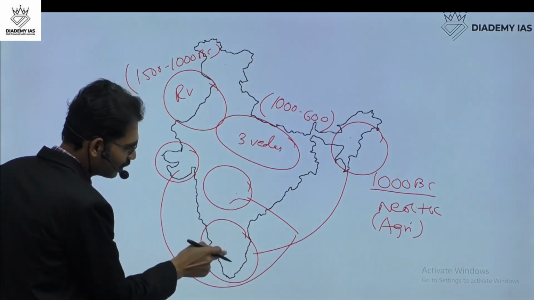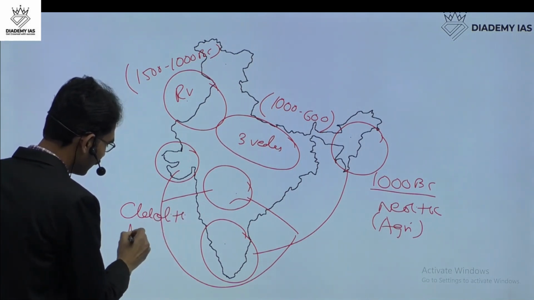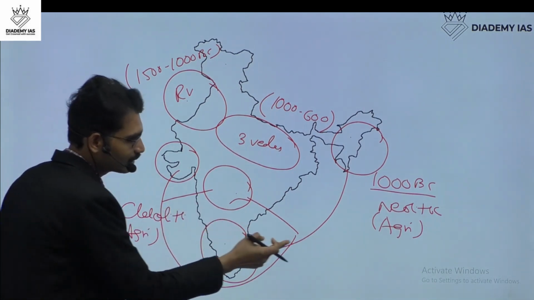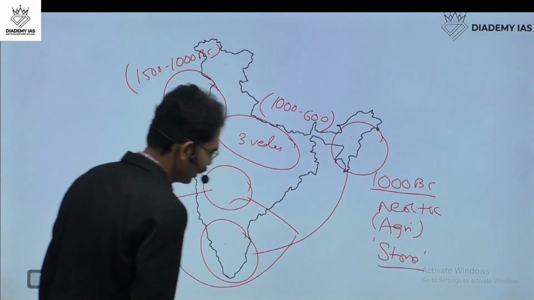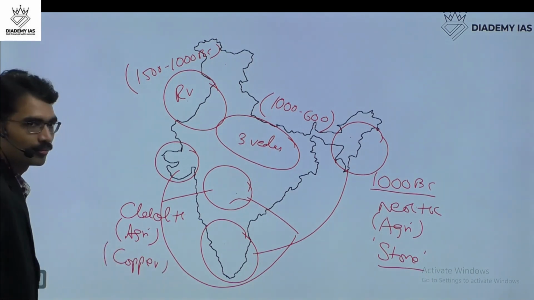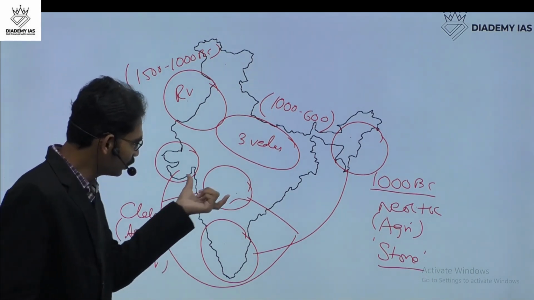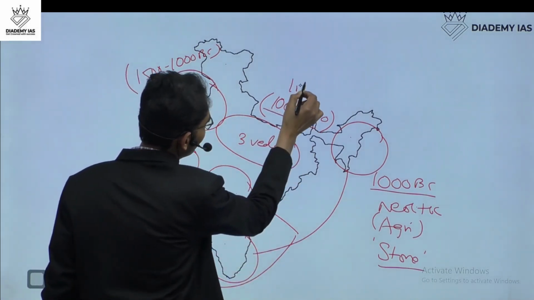And the same is the case here also. Some people are living in the Chalcolithic, agriculture. But one difference: in the Neolithic, these people are still using stone tools, and these people are using copper tools. When copper is used on one side and stone on another, between these, iron technology emerged.